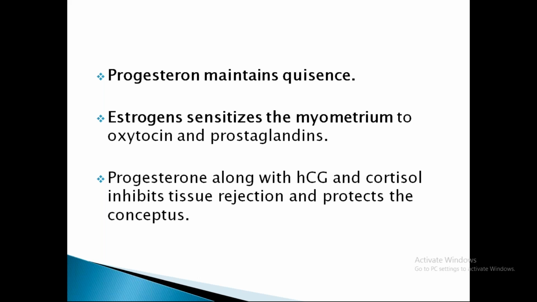Estrogen sensitizes the myometrium to oxytocin and prostaglandins. This happens in later pregnancy, where the woman usually enters into labor. And progesterone, along with HCG and cortisol, inhibits the tissue reaction and protects the conception. So progesterone also has an immunosuppressive action. These are the various functions of steroid hormones.